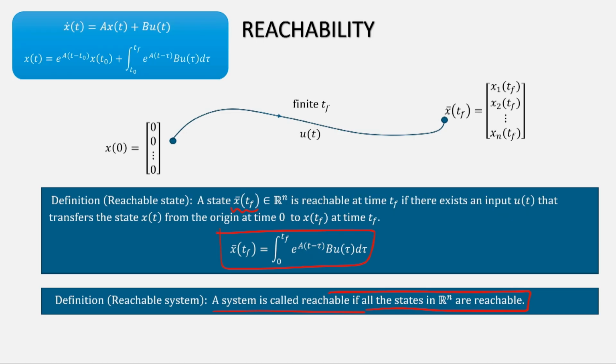This is reachability, but just now I have given you the intuition that reachability and controllability in this case are the same, because I can convert the controllability problem of going from arbitrary initial condition to a final condition into going from 0 to a final condition. Both of these problems are equivalent in this case.